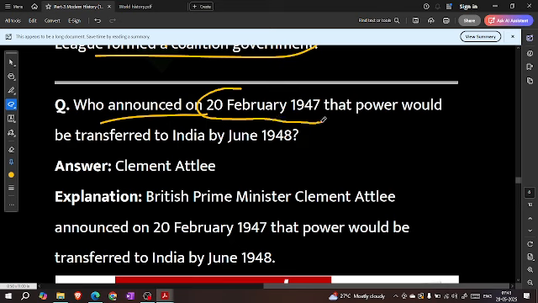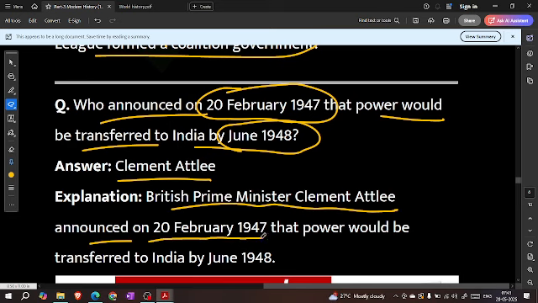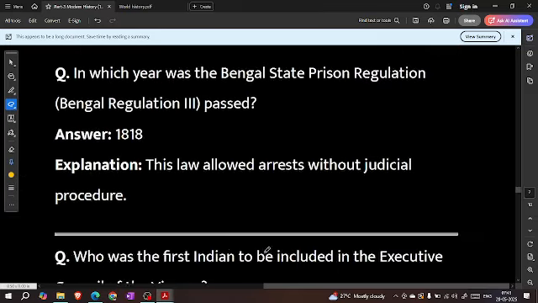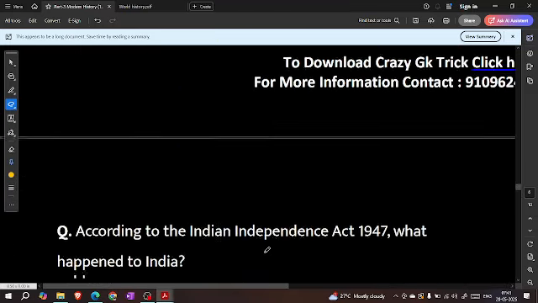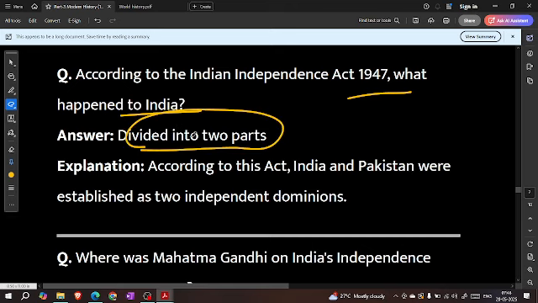Who announced on 20 February 1947 that power would be transferred to India by June 1948? Clement Attlee. British Prime Minister Clement Attlee announced on 20 February 1947 that power would be transferred to India by June 1948. According to the Indian Independence Act 1947, what happened to India? It was divided into two parts. According to this act, India and Pakistan were established as two independent dominions.